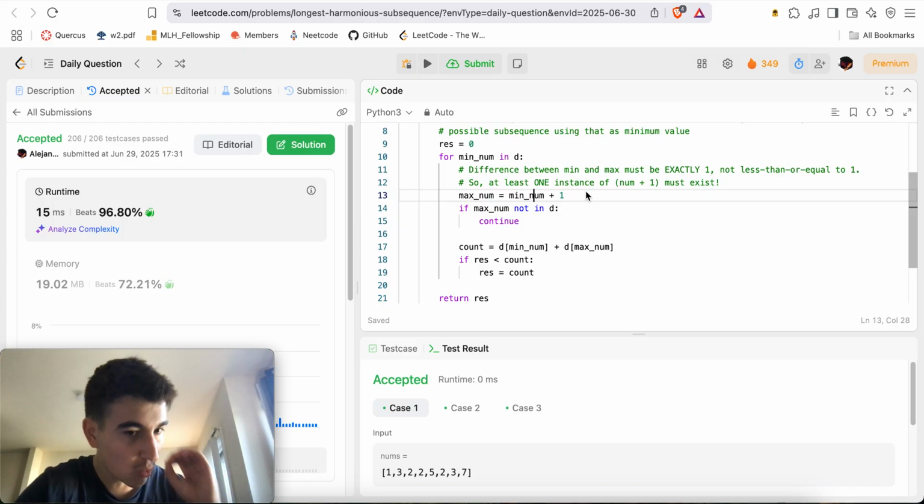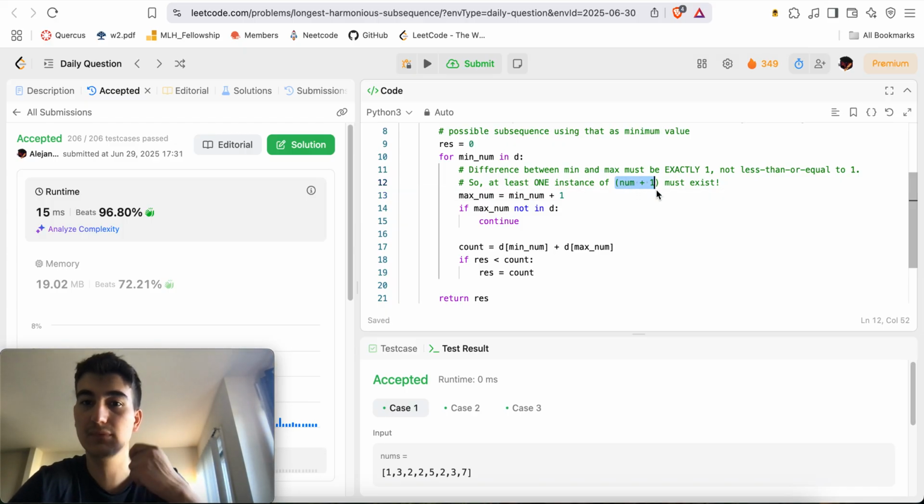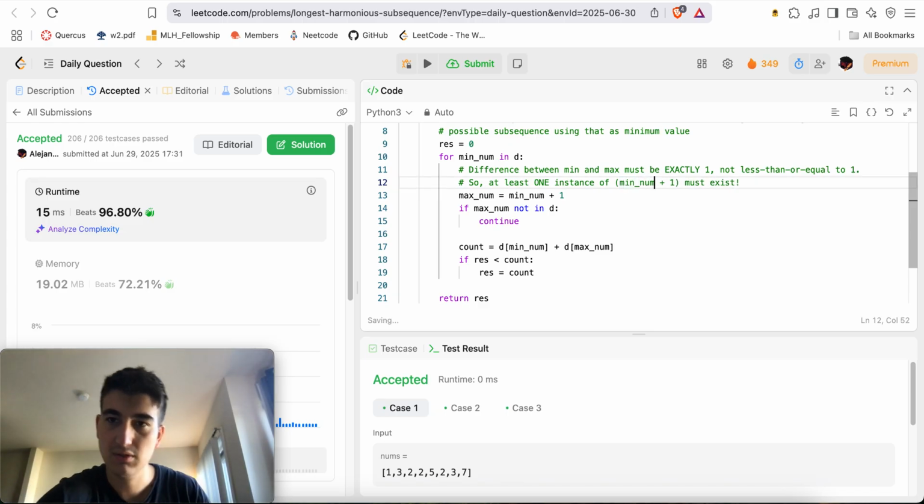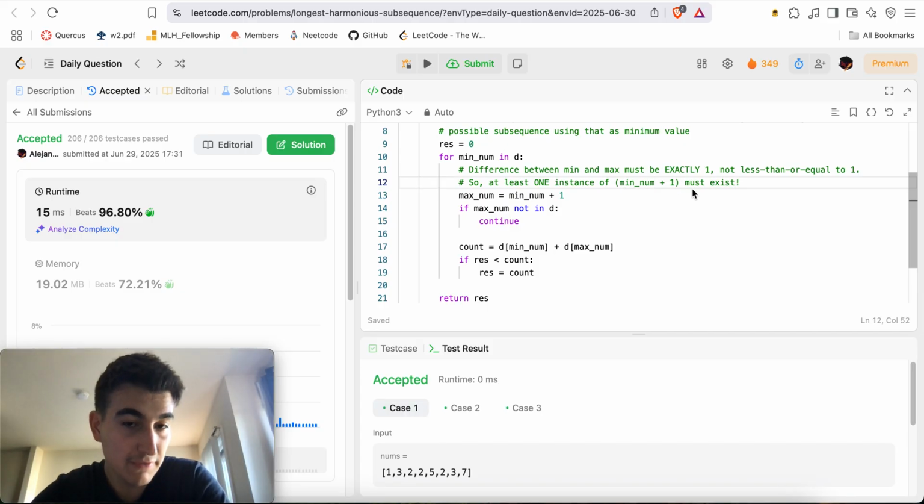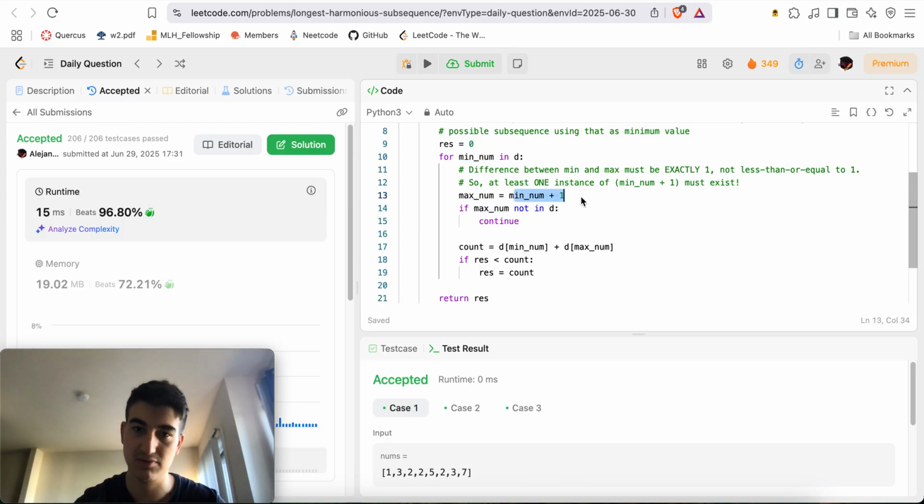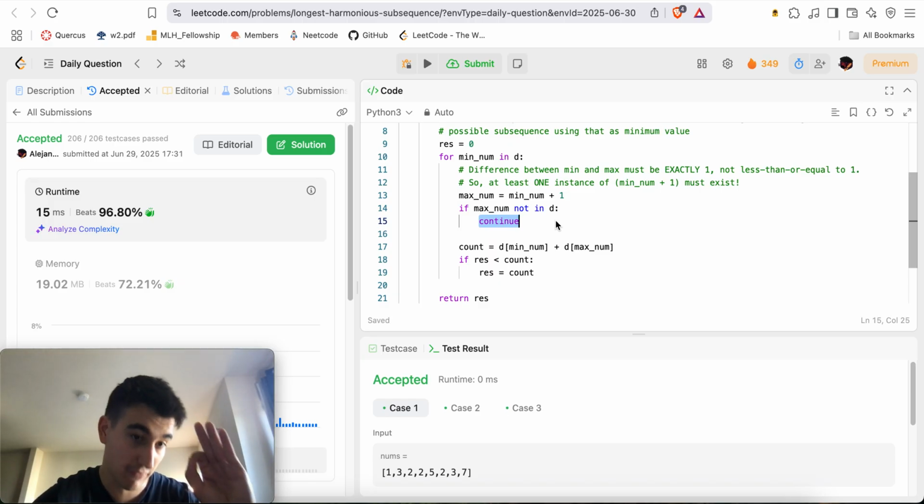So that means we must have at least one instance of num plus 1. Here I'm going to rename this again. In order for the subsequence to have at least one instance of our minimum number, because we're considering those inside of our for loop, we must have at least one instance of minimum number plus 1 and have that as our maximum number of the subsequence, right? So if max num, which is equal to min num plus 1, is not in our dictionary, that means there's no instance of it in nums, therefore we cannot form any subsequence using this minimum number. So in that case, we just continue the for loop.